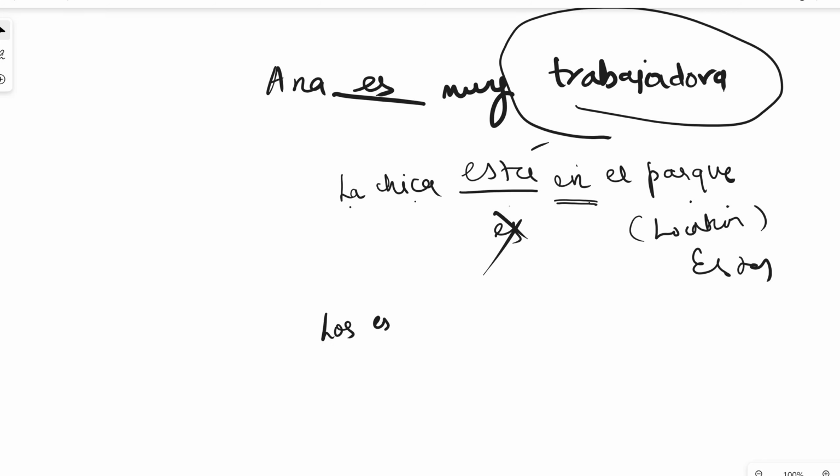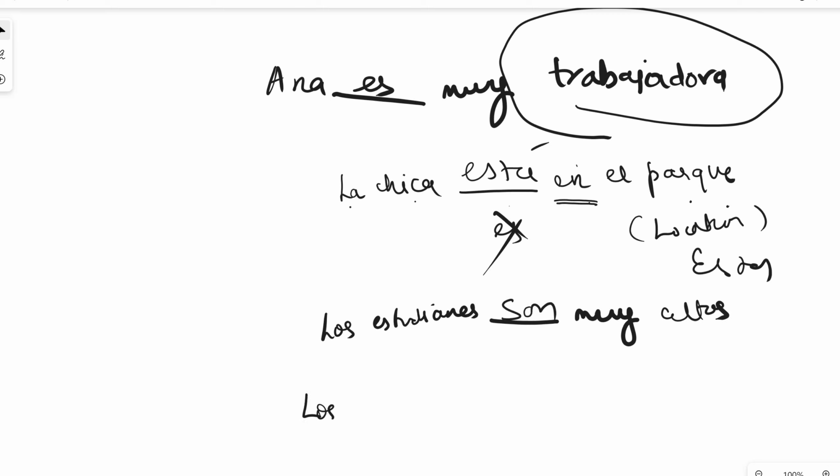Now, los estudiantes dash muy altos. The students are very tall. Again, permanent or inherent trait. It will be los estudiantes son muy altos.